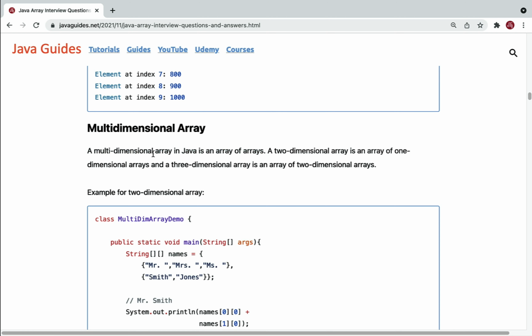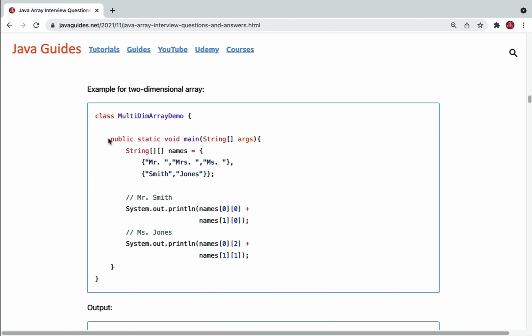Okay, a multi-dimensional array in Java is an array of arrays. For example, 2-dimensional array and 3-dimensional array. So these are the examples for multi-dimensional arrays. Well, a 2-dimensional array is an array of 1-dimensional arrays, and a 3-dimensional array is an array of 2-dimensional arrays. And look at here, this is an example for a 2-dimensional array. So let me explain with an example.